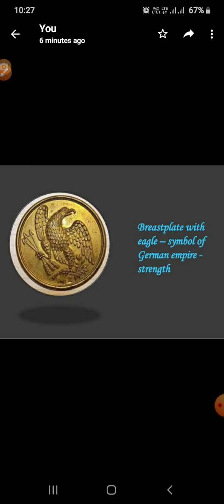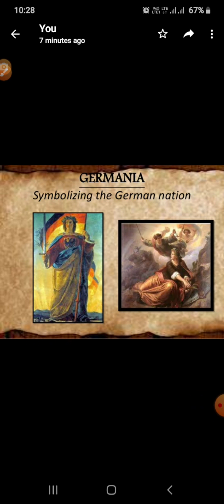Now, generally a one mark objective question comes. In your book you can turn to page number 24, if you have your books. There are meanings of the symbols. Different attributes are there and their significance is there. In this figure, you can see in page number 23, the first figure has different attributes. We are going to take them one by one, and you need to understand it because this is a 1 mark question. Most of the times it is asked in exams.